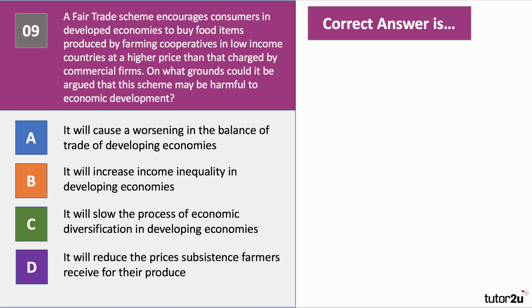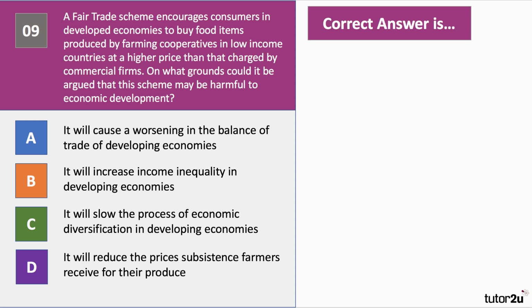Question number 9. A fair trade scheme encourages consumers in developed countries to buy food items produced by cooperatives in low-income countries at a higher price than charged by commercial firms. On what grounds could it be argued that this fair trade scheme might be harmful to economic development? What do we think for question number 9?